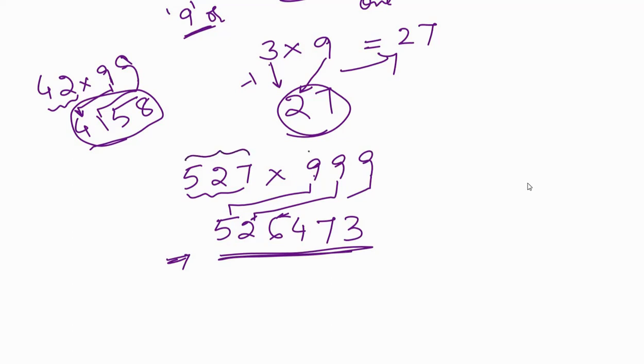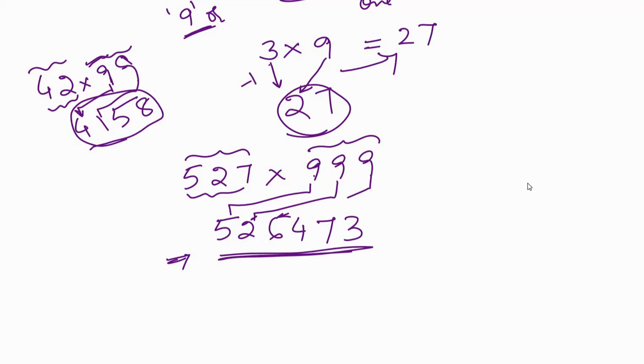Remember, if you have 3 digits, you have to multiply only with 3 nines. If you have 2 digits, you have to multiply only with 2 nines for this sutra. If you add one more subsutra to it, then you can multiply any number with any number of nines. This is called Ekanyunena Purvena.